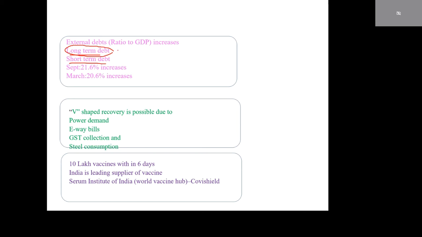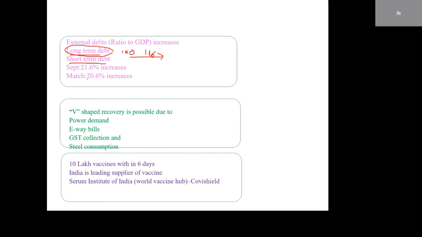Sometimes long-term debt is useful to increase profit. Suppose we have taken 100 rupees as a long-term debt. We have invested it, and we got 106 rupees. That means 6 rupees profit. That is in some cases only, not in all cases. That means external debt has increased.